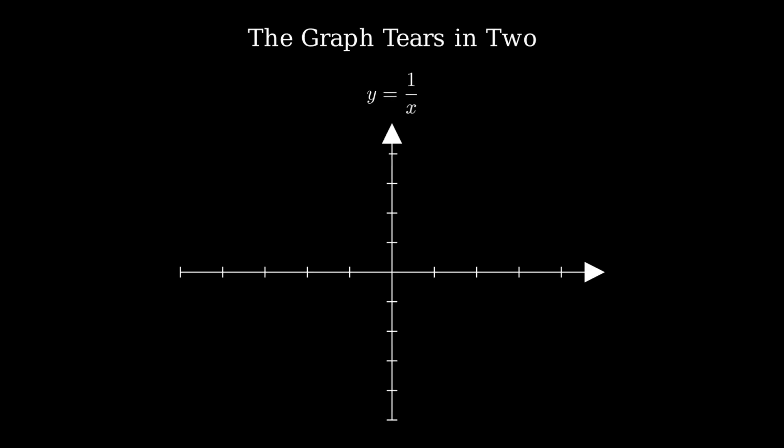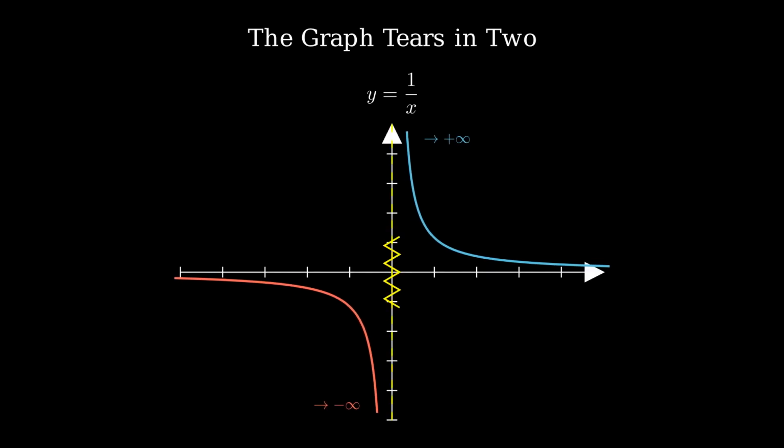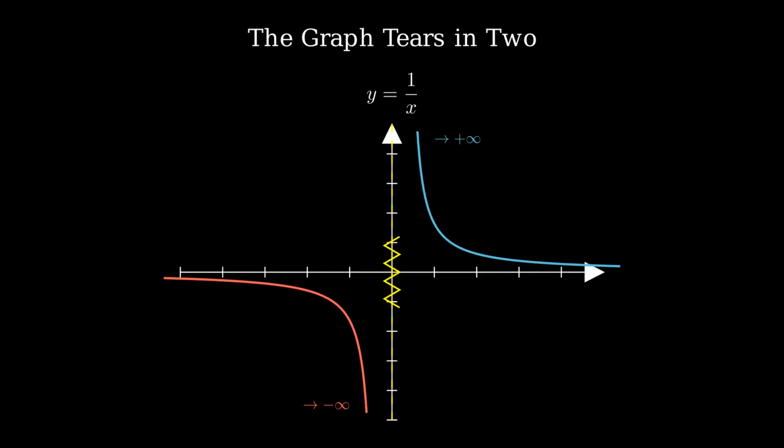So we have a problem. If you approach 0 from the right, the answer screams toward positive infinity. From the left, it dives toward negative infinity. The graph of 1 over x literally tears itself in two at 0, one branch shooting up to the heavens, the other diving down to the basement. They never meet. They don't even wave at each other. The answer depends entirely on which direction you walked in, and an answer that changes based on your mood is not an answer. It's a horoscope.